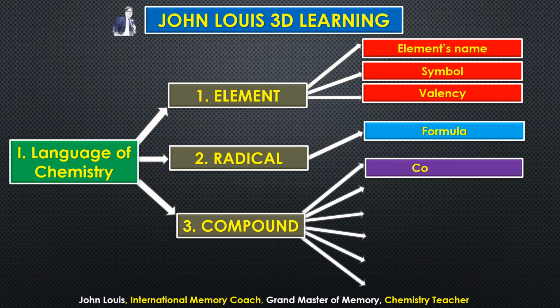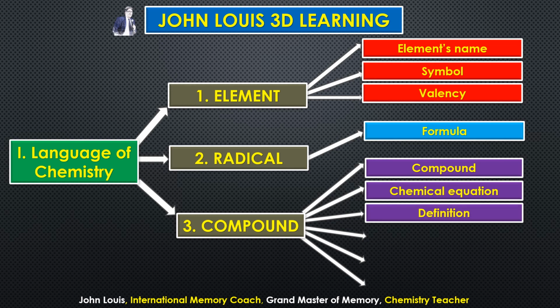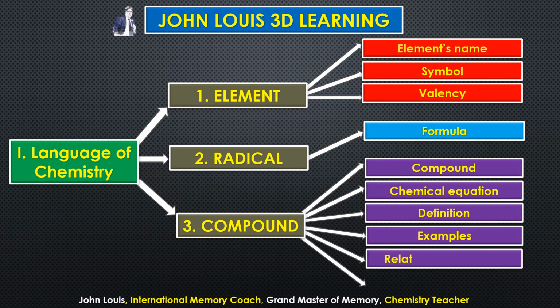Then in compounds, we will be learning so many things. What is a compound, and how a chemical compound is formed from elements, and what are their chemical equations, and what is the definition of a chemical equation, or the definition of various types of reaction. Everything we will be learning here. And then we have to see examples for each and everything. And then relative atomic mass. As I told you, each and every one of us has our own weight. Every element has its own weight. That is relative atomic mass.